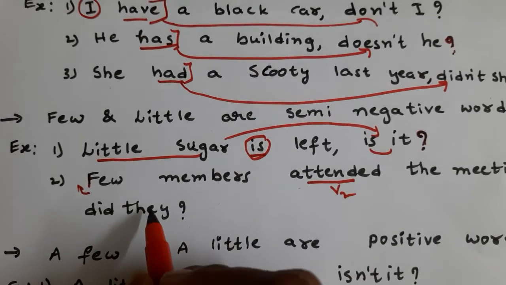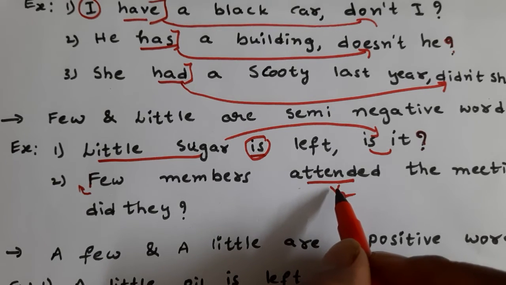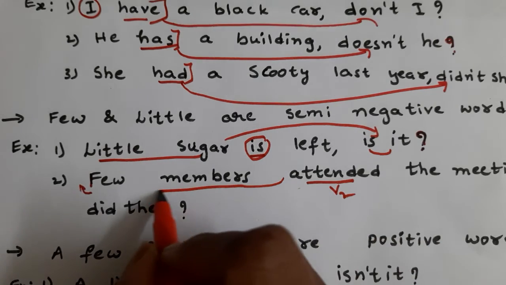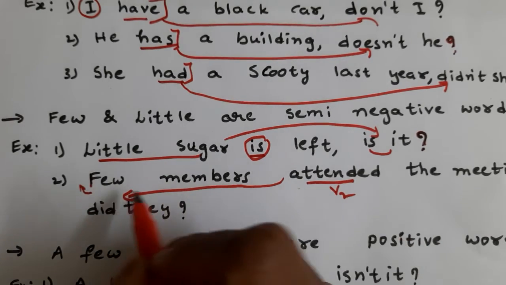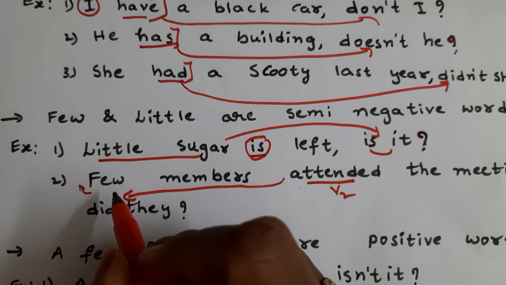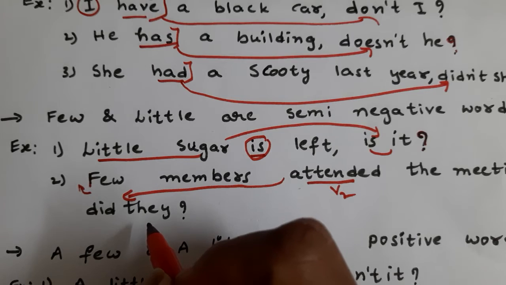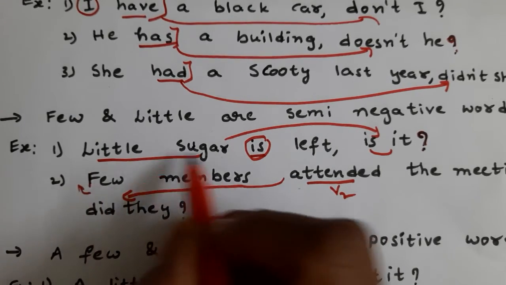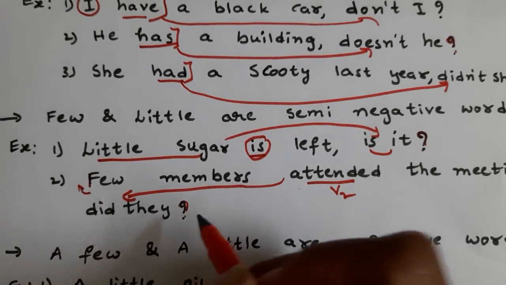That's why we write a positive tag. Attended is V2, and whenever V2 is there, we use did in the tag. Few members is plural, so out of I, we, you, he, she, it, they, we use they. Instead of few members, we use they. "Did they?"